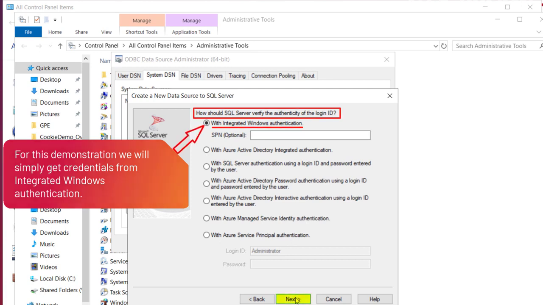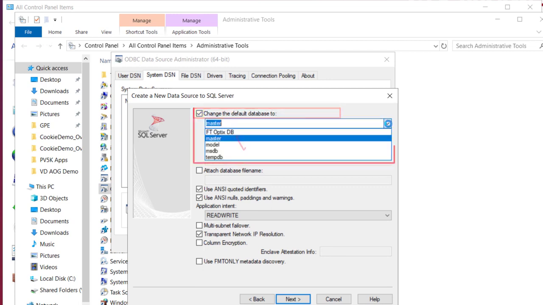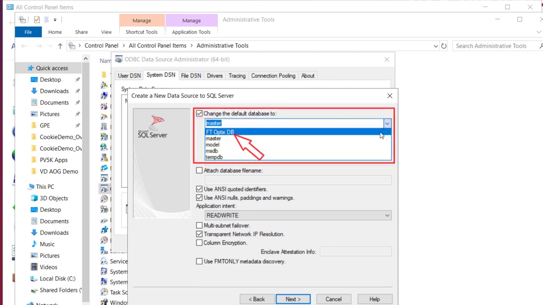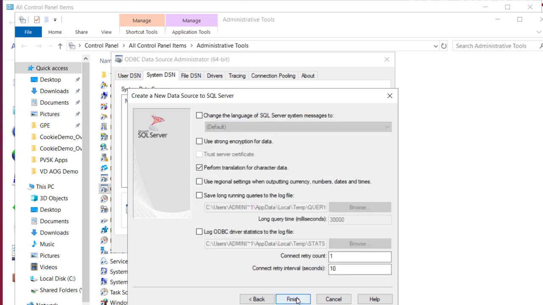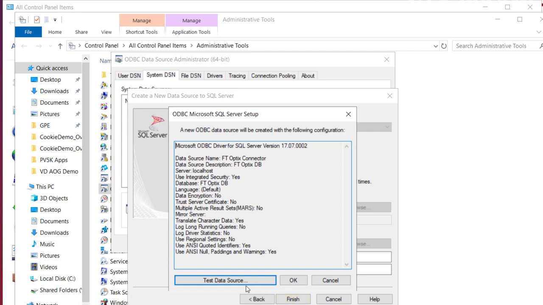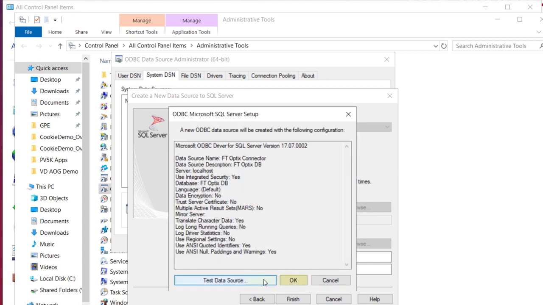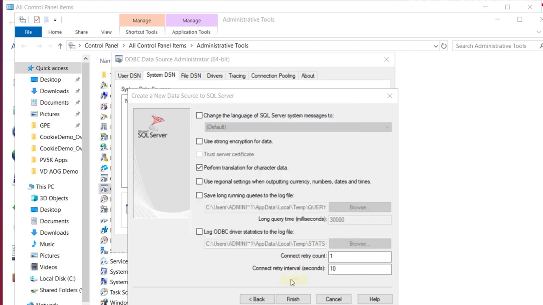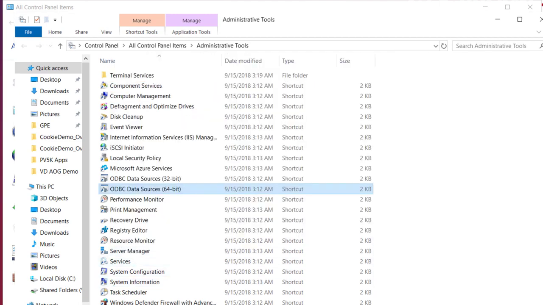Then select Next. In the next step, the default database will be changed to our database, which is FT Optix DB. Then click Next. We will keep the rest of the options as default. Now select Finish. Click on Test Data Source to test the database to be sure everything is working fine. Choose OK after seeing tests completed successfully. Then OK again to finish the ODBC Microsoft SQL Server setup. And finally, once more to close the ODBC Data Source Administrator.